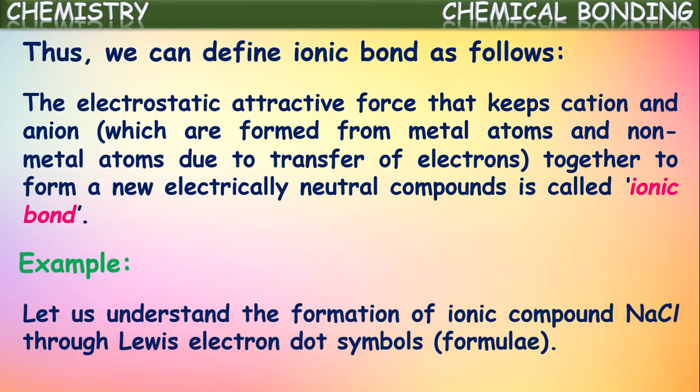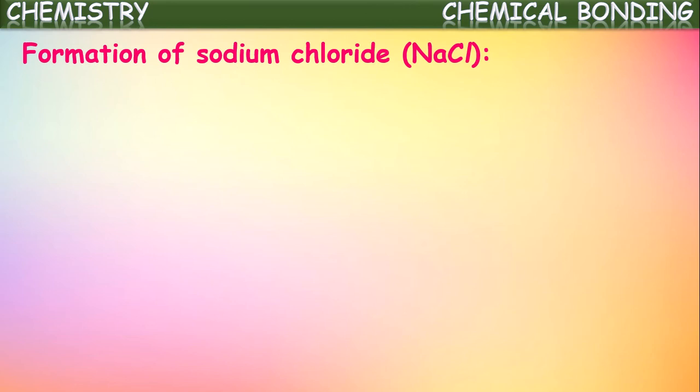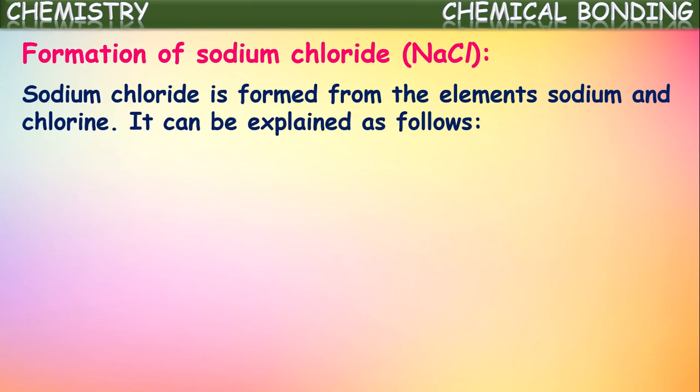Now let us see an example. To understand this ionic bond formation, let us try to understand the formation of the ionic compound sodium chloride by using Lewis electron dot structures, so that we can understand how an ionic bond is formed. Let us see the formation of compound sodium chloride. Sodium chloride is formed from the elements sodium and chlorine. It can be explained as follows.